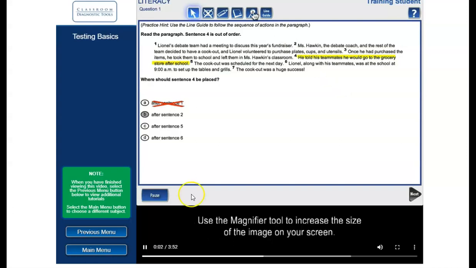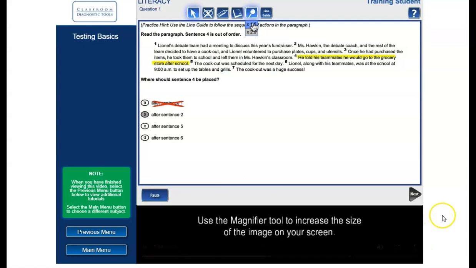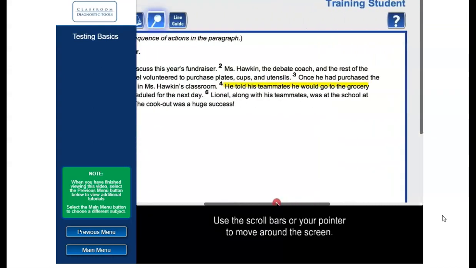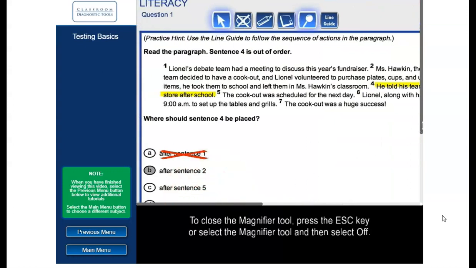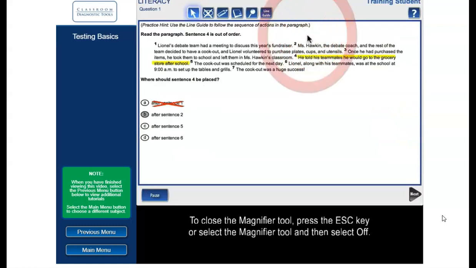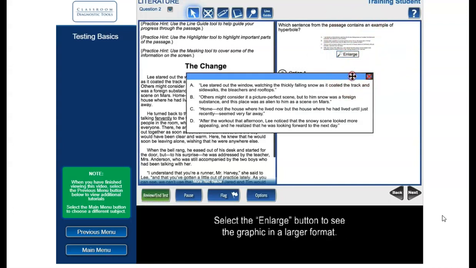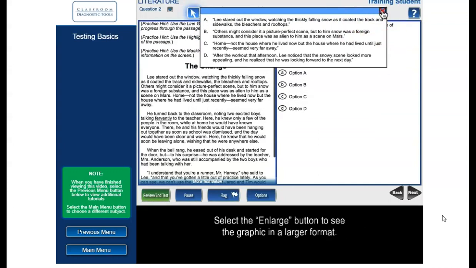Use the magnifier tool to increase the size of the image on your screen. You have 2 magnification levels to choose from. Use the scroll bars or your pointer to move around the screen. To close the magnifier tool, press the Escape key or select the magnifier tool and then select Off. Sometimes a portion of a question will have a graphic that must be made bigger in order to clearly see it. Select the Enlarge button to see the graphic in a larger format.